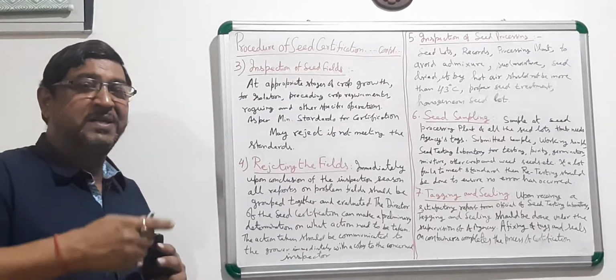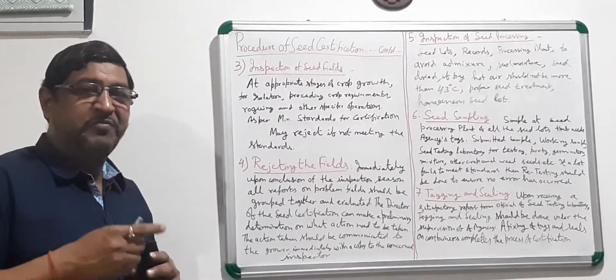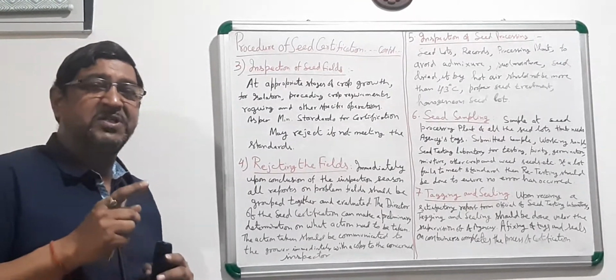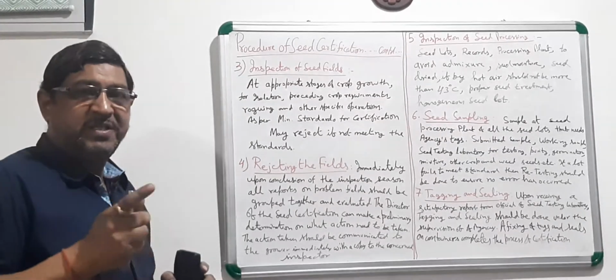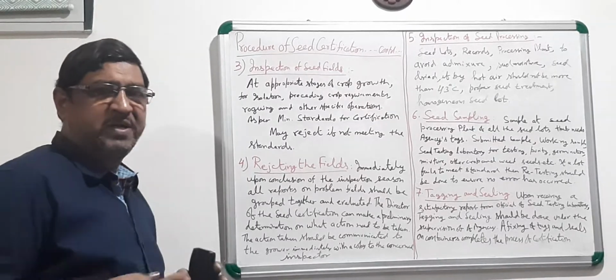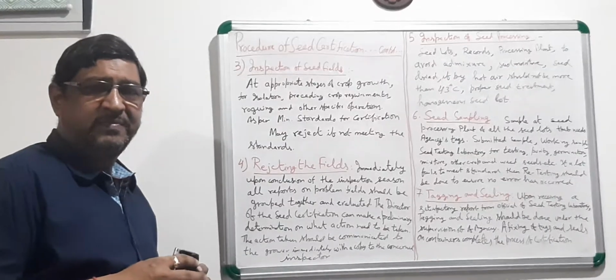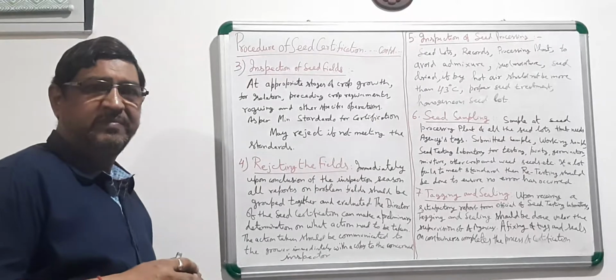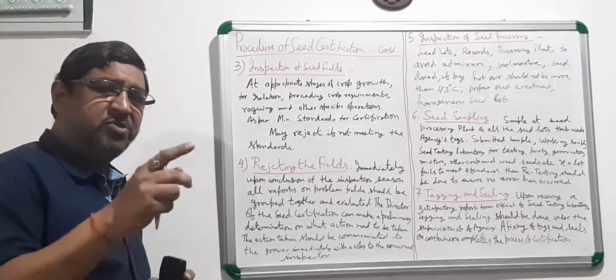He has to submit his report to his office, the state seed certification office, where the director or joint director or deputy director, whosoever is heading that office of that jurisdiction, has to take the decision.